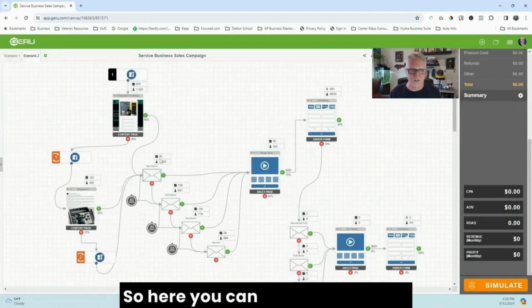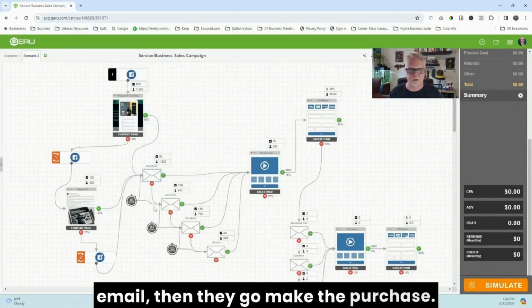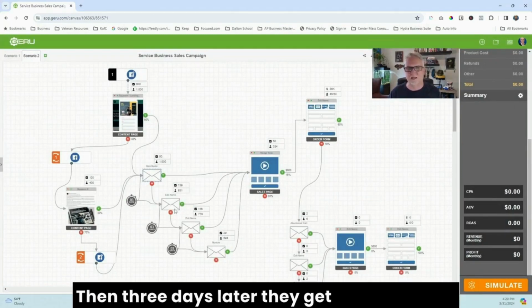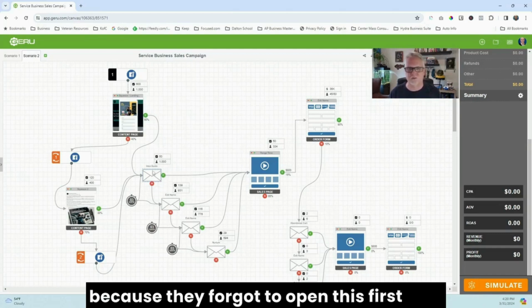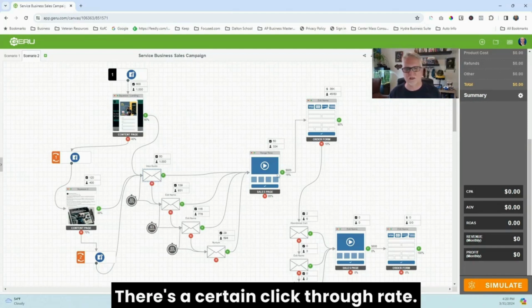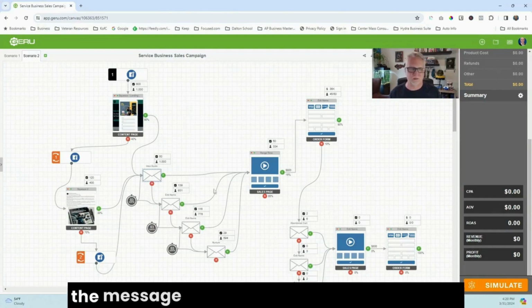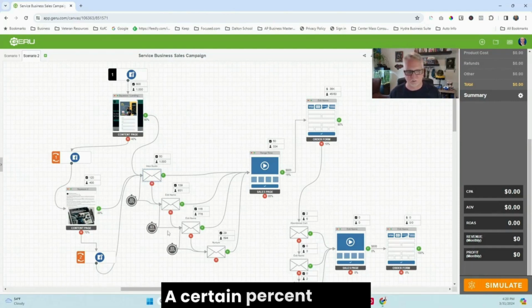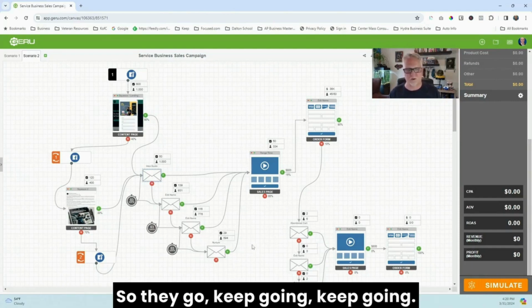So here you can see they read the email, then they go make the purchase. Then 3 days later, they get another email because they forgot to open the first one. There's a certain click-through rate. They go read the message, and they go make the purchase. A certain percent won't, so they keep going.